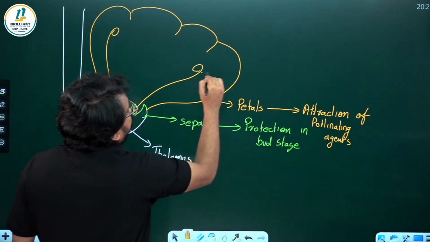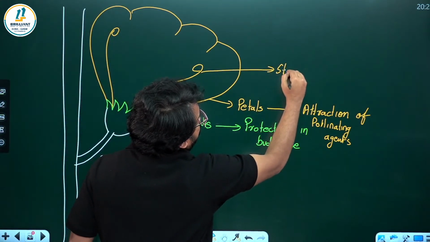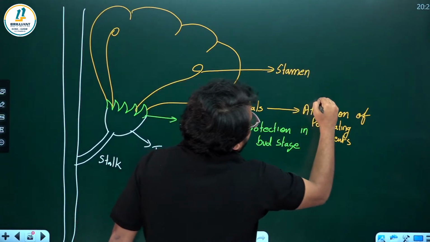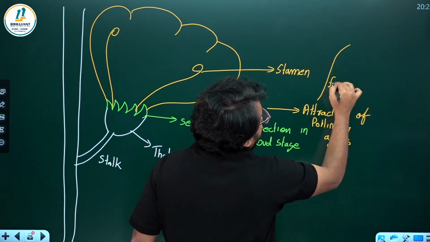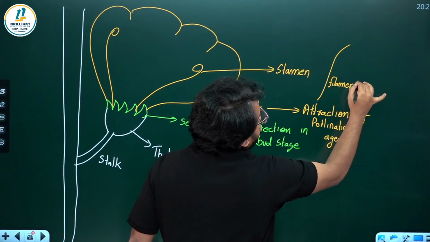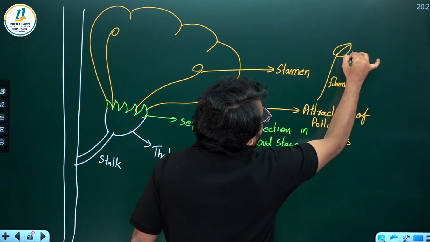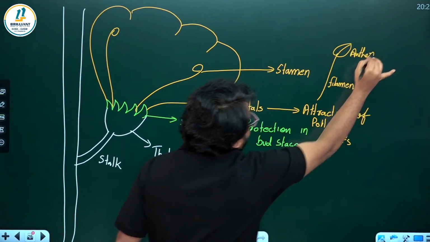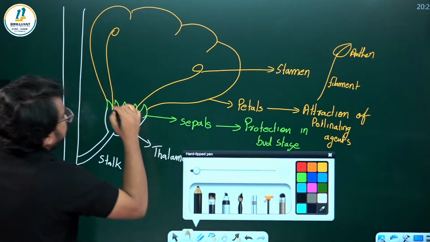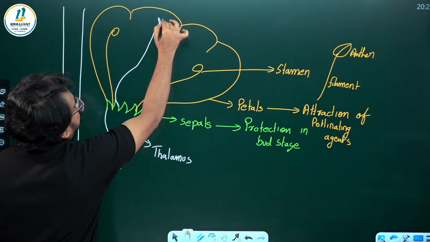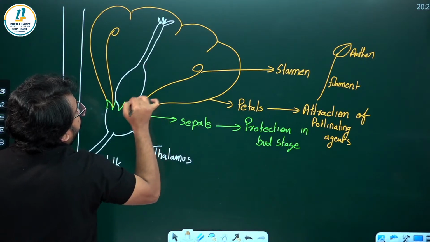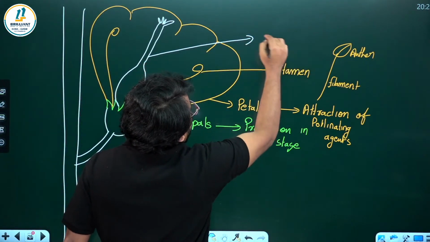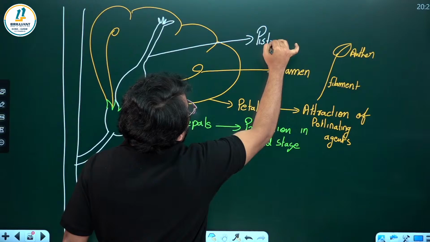The male reproductive part of a flower is actually the stamen. In that you can see a thread-like structure, called the filament, and at the tip there is the anther. And at the center you can see the female reproductive part of a flower, that is actually the pistil.